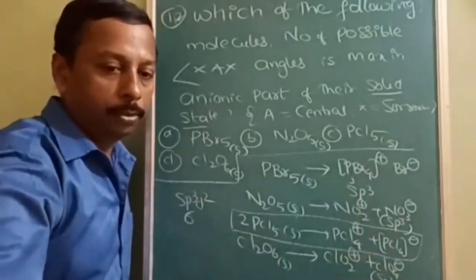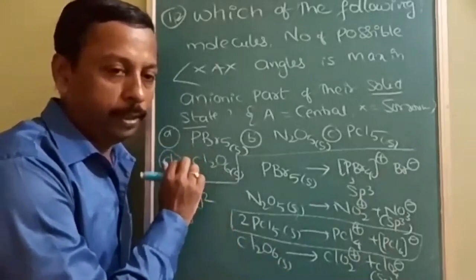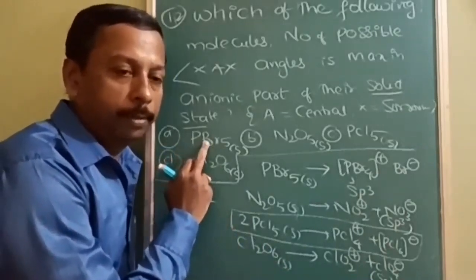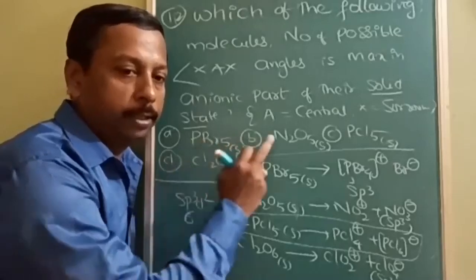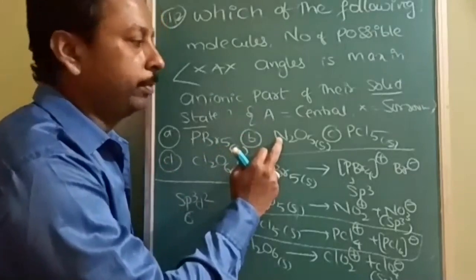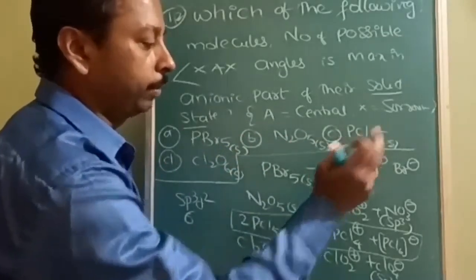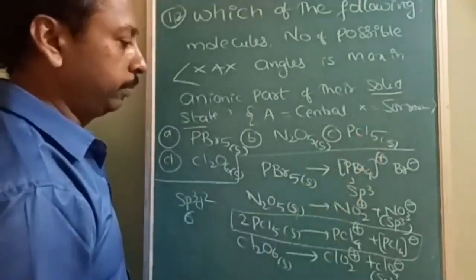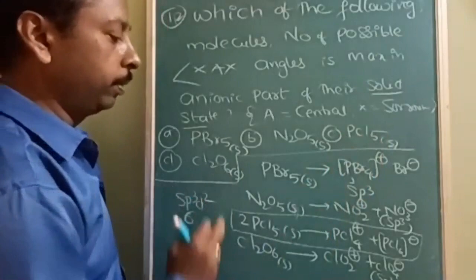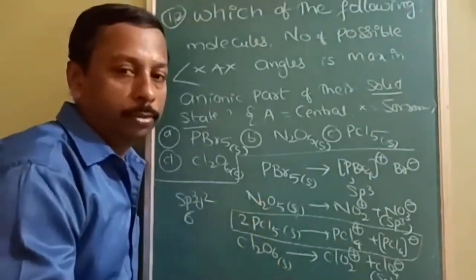Note down these exceptions, very nice question. PBr5 exists as PBr4 plus and Br minus. N2O5 exists as NO2 plus and NO3 minus. PCl5 exists as 2 moles together, PCl4 plus and PCl6 minus, and Cl2O6 will split up as ClO2 plus and ClO4 minus. Very, very nice question. So mark it.